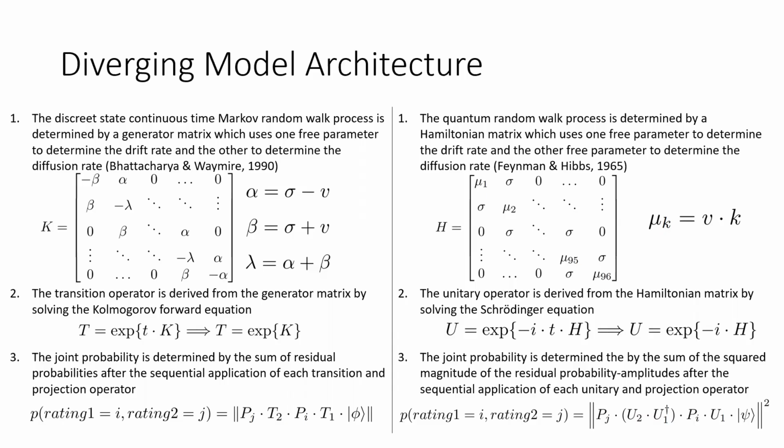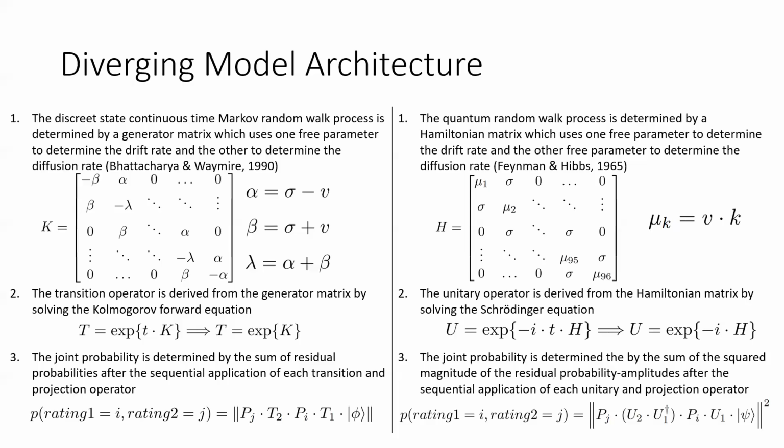In a similar manner, a Hamiltonian matrix is needed to evolve the state in the quantum random walk. Like the generator matrix, the Hamiltonian matrix uses two free parameters, one to determine the drift rate, V, where K is the index of the diagonal element, and the other to determine the diffusion rate, sigma. The unitary operator is derived from the Hamiltonian matrix by solving the Schrödinger equation, where we again absorb time into the two free parameters. Note, in the Schrödinger equation, I here is the imaginary number I that is needed to make the operator, well, unitary.